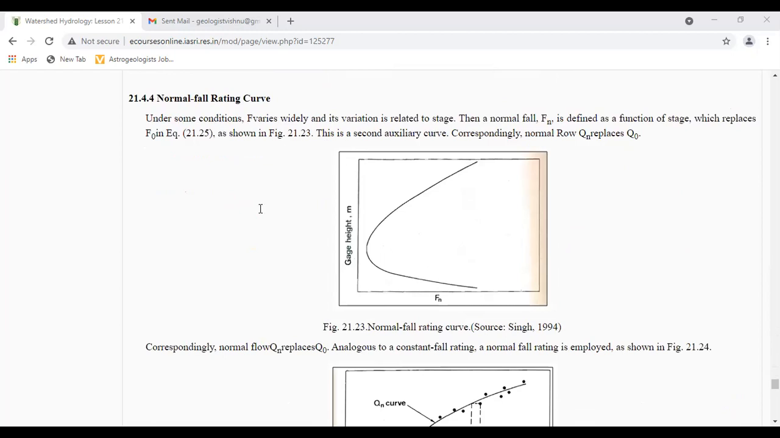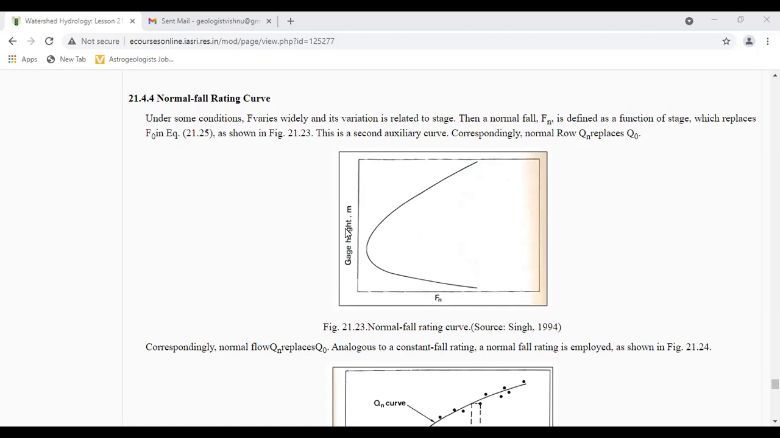Under some conditions, the fall varies widely and its variation is related to stage. Then a normal fall Fn is defined as a function of stage, which replaces F naught in the equation as shown here. This is a second auxiliary curve; correspondingly, a normal flow Qn replaces Q naught. Here also gauge in meters is on the y-axis and Fn on the x-axis. Normal fall rating curve. Corresponding normal flow Qn replaces Q0.